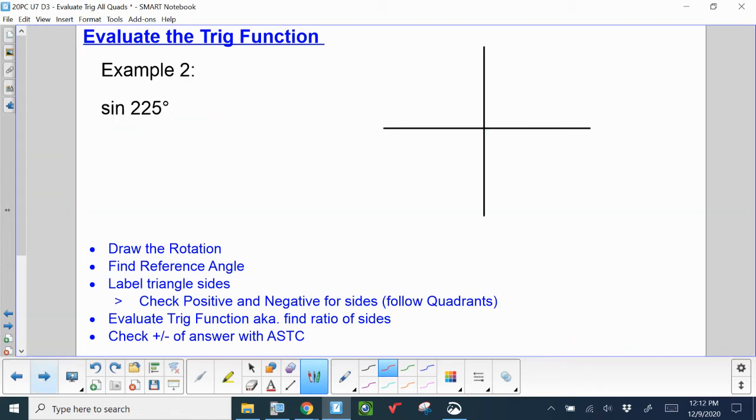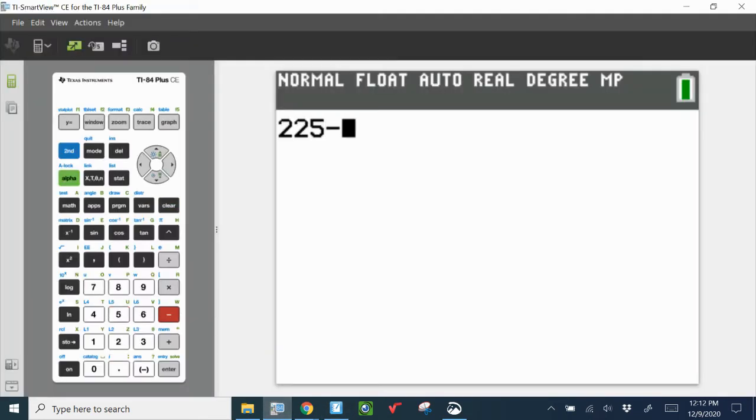225 degrees. We need to find out what quadrant 225 degrees is in. That is in quadrant 3, because that is between 270 and 180. And I need to find my reference angle. My reference angle is from the rotation 225 back to the nearest x-axis pole of 180. Hey, 45 degrees.